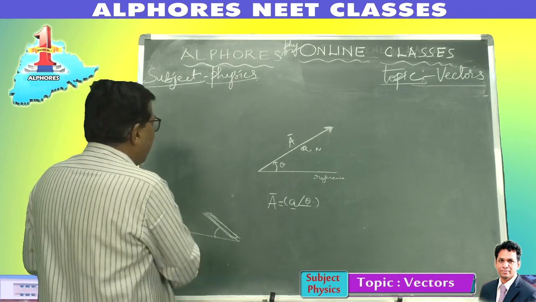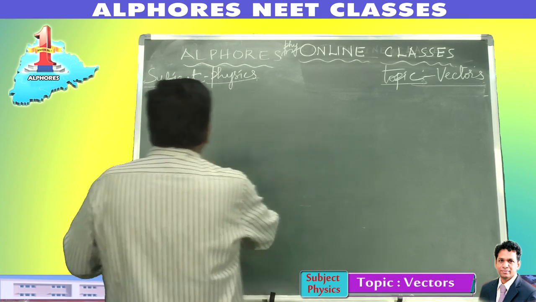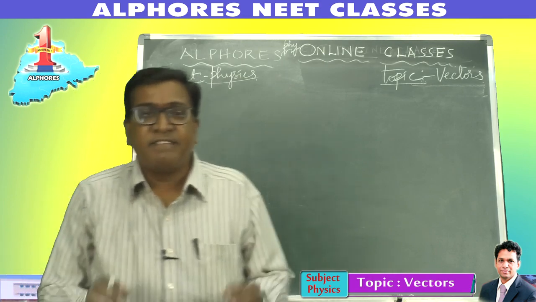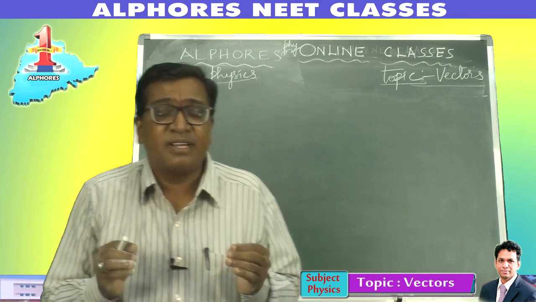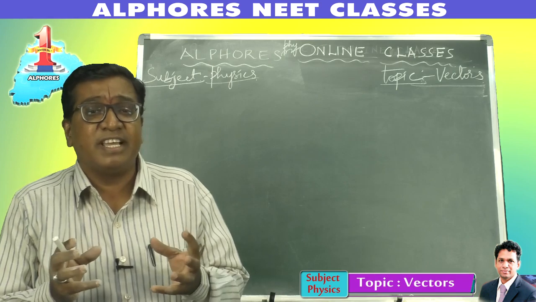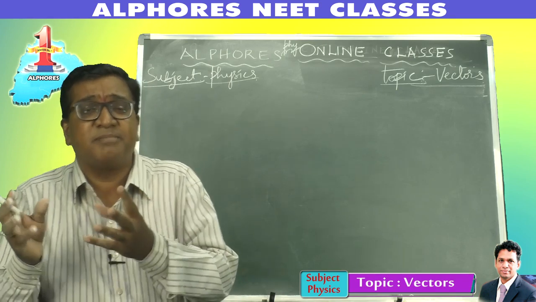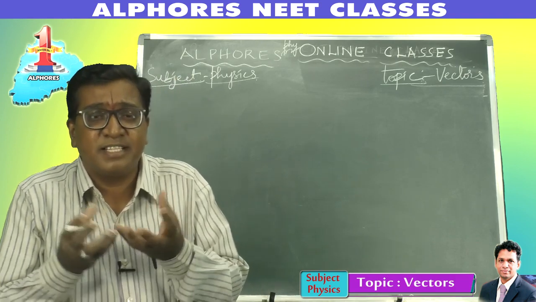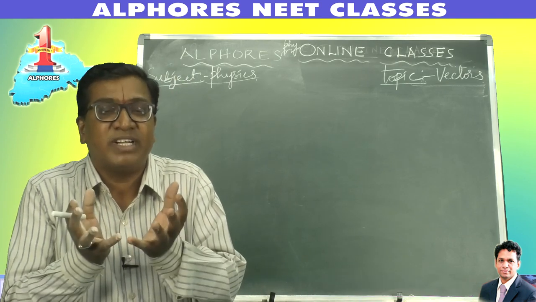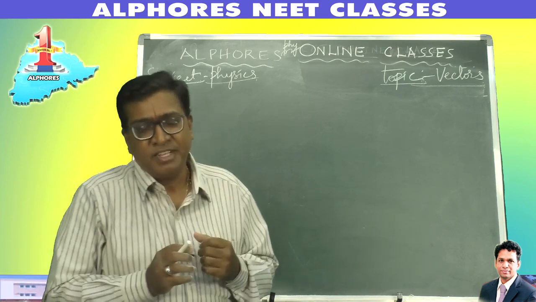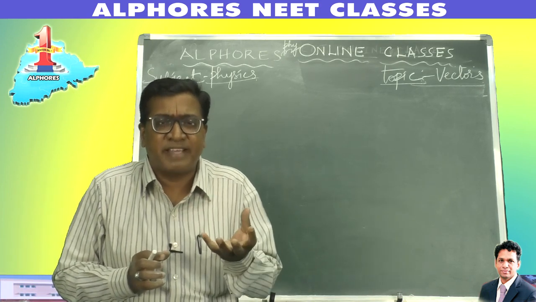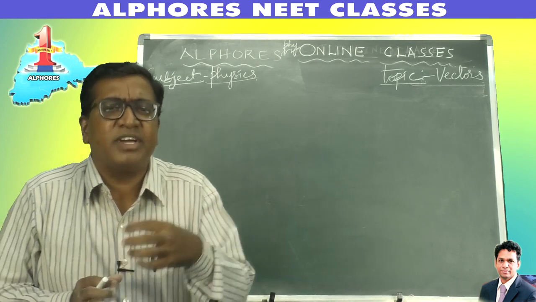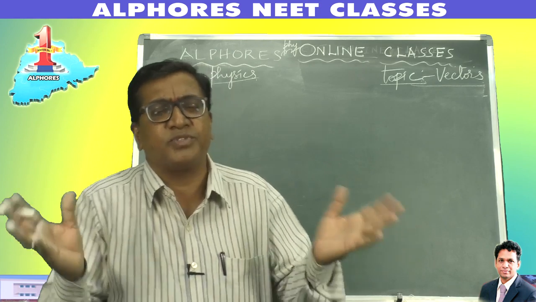Okay, so vector representation of the vector is by 3 methods. I was telling you, physics is a quantitative subject, based on measurement. So when there is quantitative analysis, there is measurement, there is a value. So I get a physical quantity. A physical quantity is any aspect which can be defined and can be measured either directly or indirectly, and which is used to express the laws of physics.